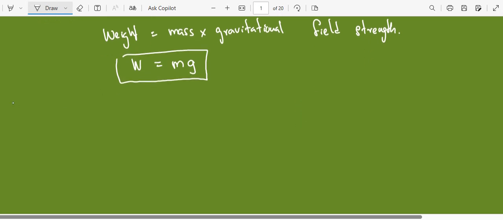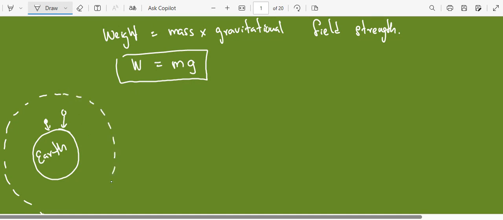Now if this is the earth, if you have an object, it will be attracted towards the earth. But if you keep an object far beyond the solar system, that object will not be attracted towards the earth, and so it only attracts the objects within a certain distance. That distance is what we normally call a gravitational field.